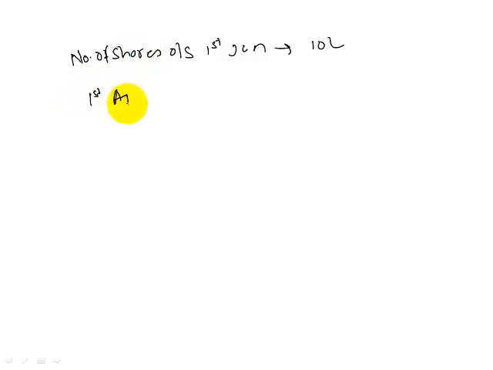Let us say number of shares outstanding on 1st of Jan is 10 lakhs. For all the calculations, we are assuming financial year from Jan to December. Number of shares issued on 1st of April is 12 lakhs.